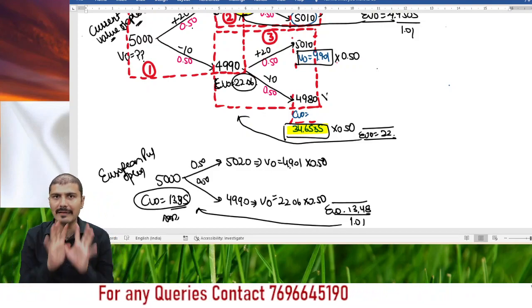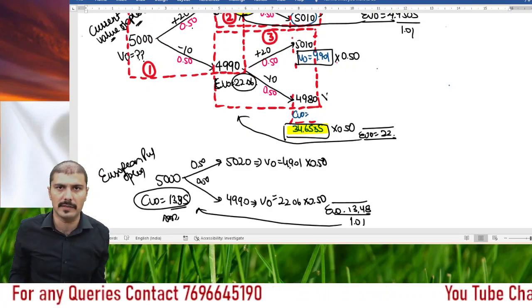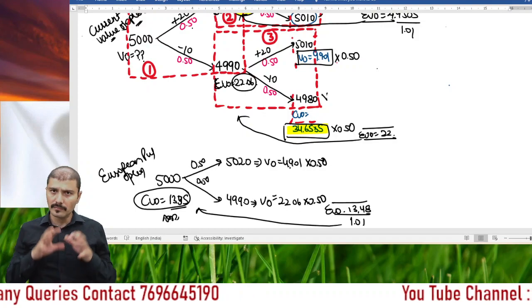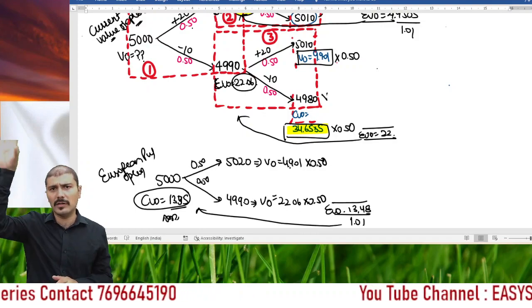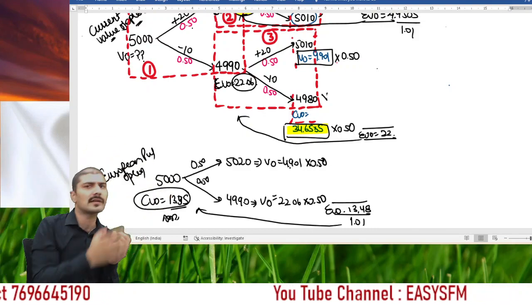If you can understand this, American option will take not more than 2 to 3 minutes, right? So till now, again I am revising. You have calculated the value of options, the interest rate was given. Why, sir, we cannot directly discount it for 3 months?